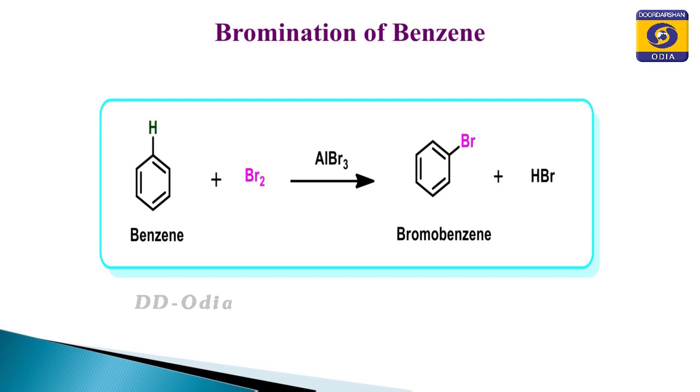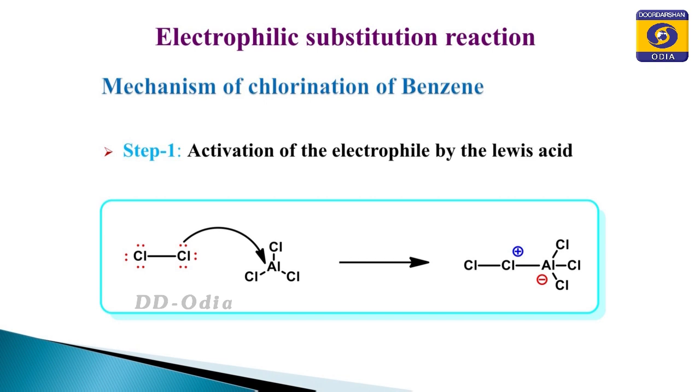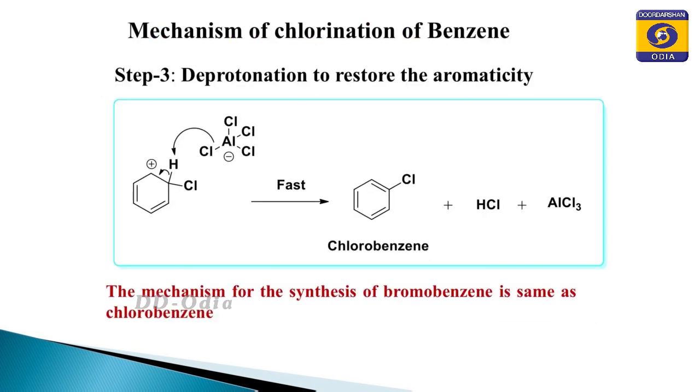So, now let us see the reactions, that is, here is the chemical reaction for the chlorination of benzene. Whether it is chlorination of benzene or bromination of benzene, the reactions are an example of the electrophilic substitution reaction, or in other words, the aromatic electrophilic substitution reaction. So, the mechanism involved is similar to the mechanism of the aromatic electrophilic substitution. So, what are the different steps involved in the mechanism of chlorination of benzene?